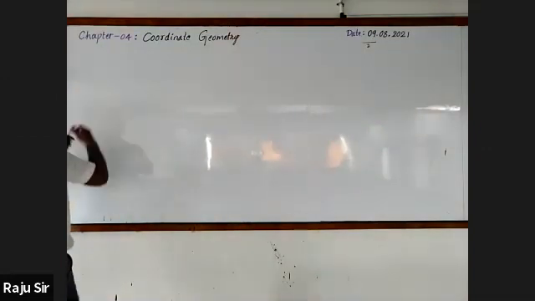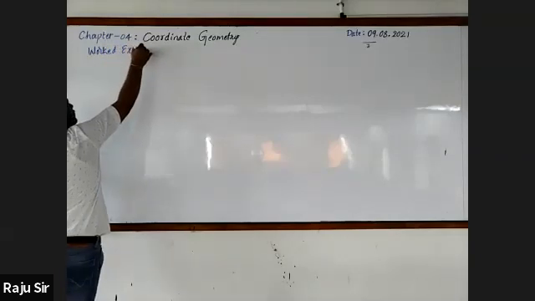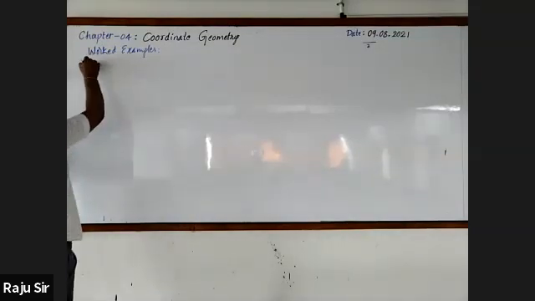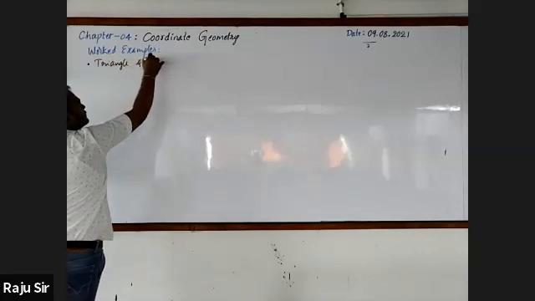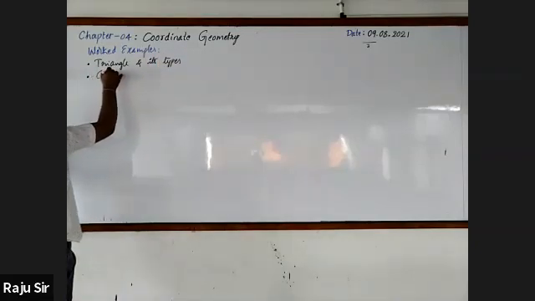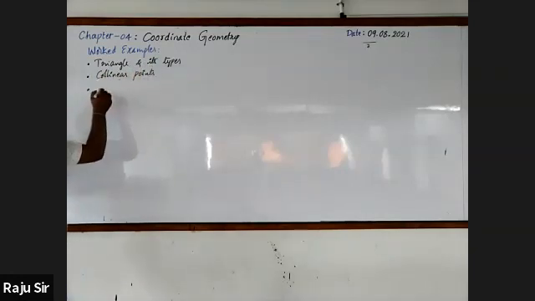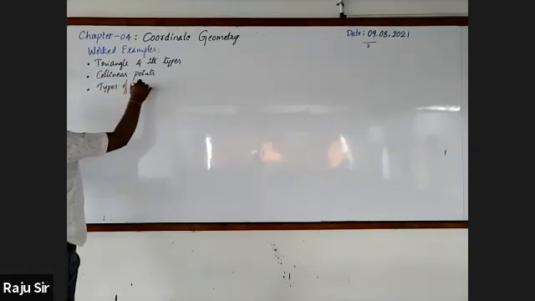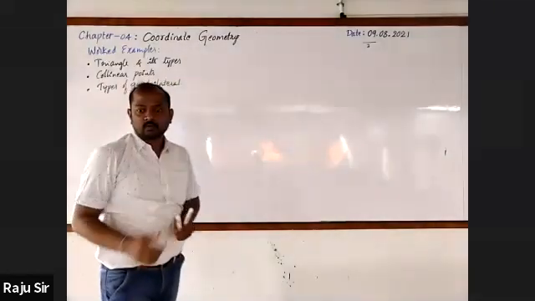First, triangle and its types. Second, collinear points. Third, types of quadrilateral.